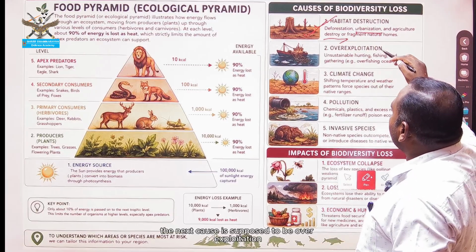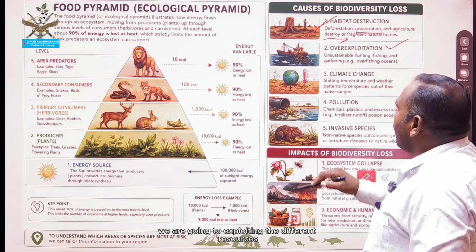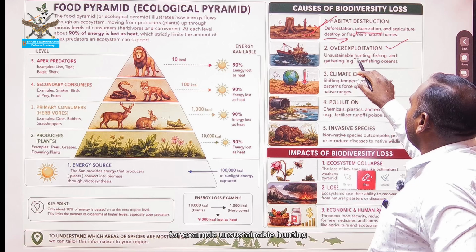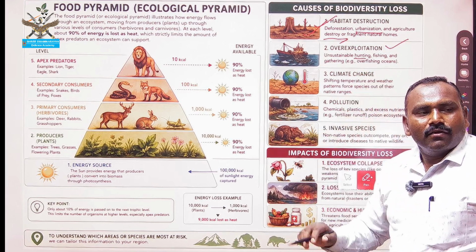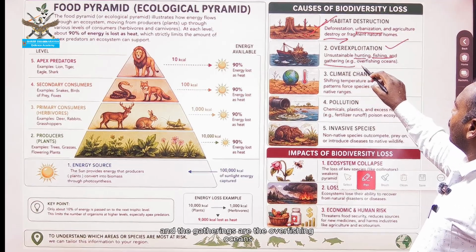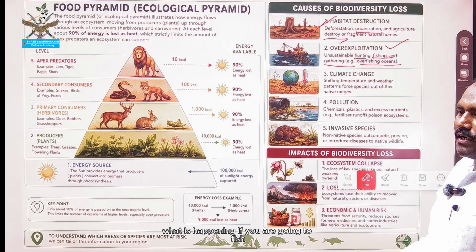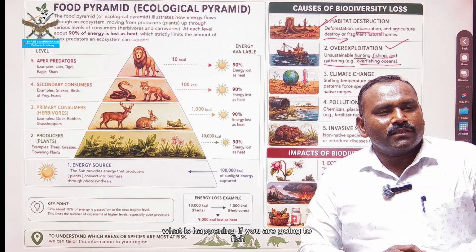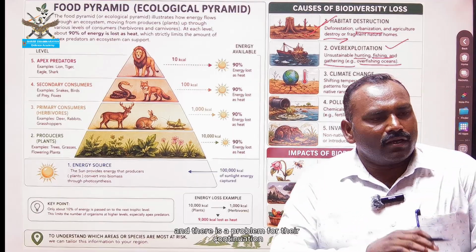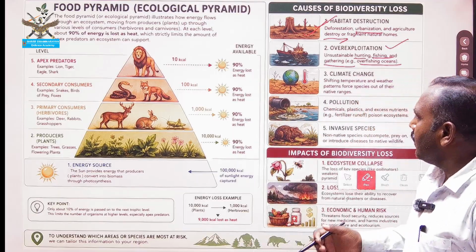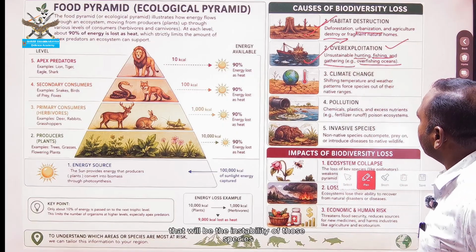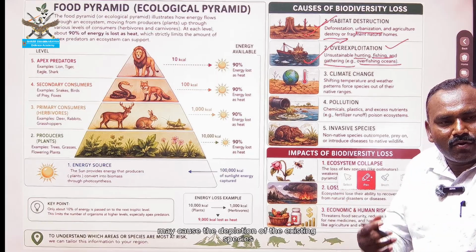The next cause is over-exploitation. We are exploiting the different resources. For example, unsustainable hunting, followed by fishing and gathering, or overfishing in oceans. What is happening? If you are hunting the species, there is a problem for their continuation, and there will be instability of those species, and over-exploitation may cause the depletion of the existing species.